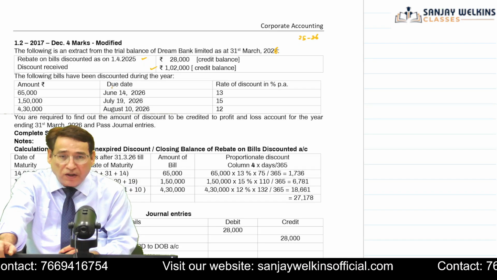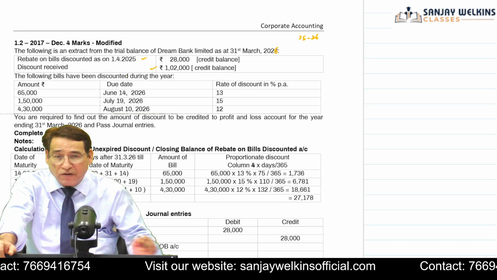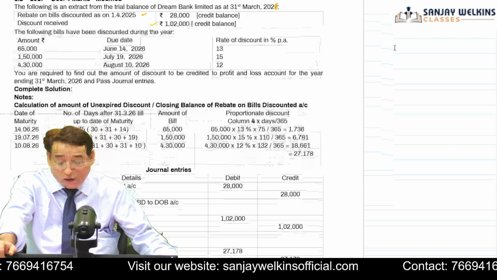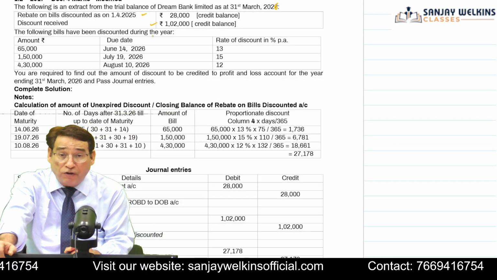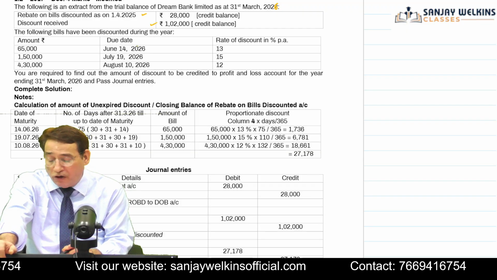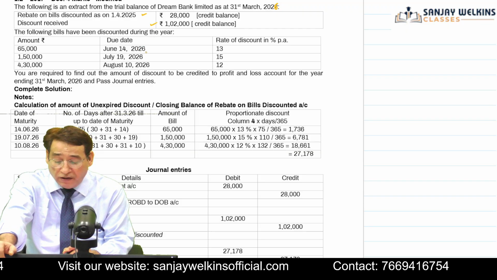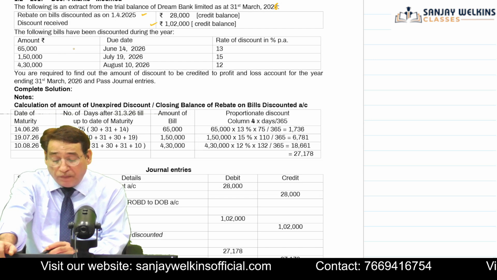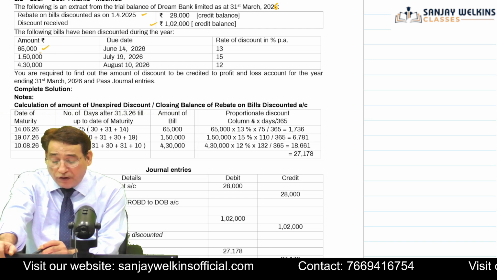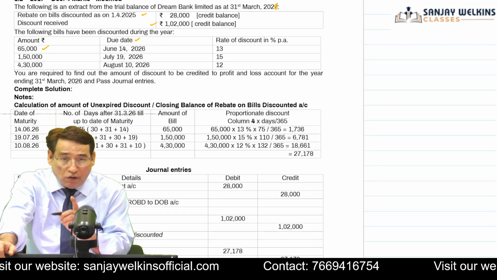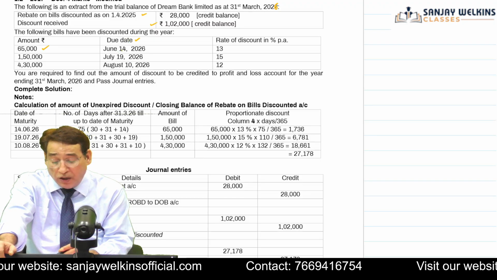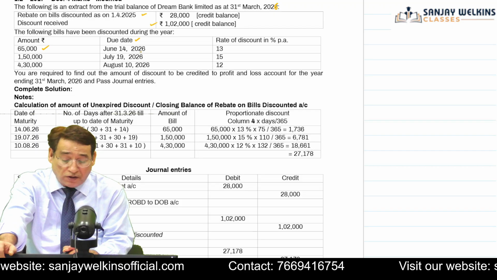Now, interestingly, in this particular question, what else is given? If you have a look over here, you are going to find that the following bills have been discounted during the year. 65,000 worth of bill was discounted and its due date, which always means maturity date, is June 14, 2026.